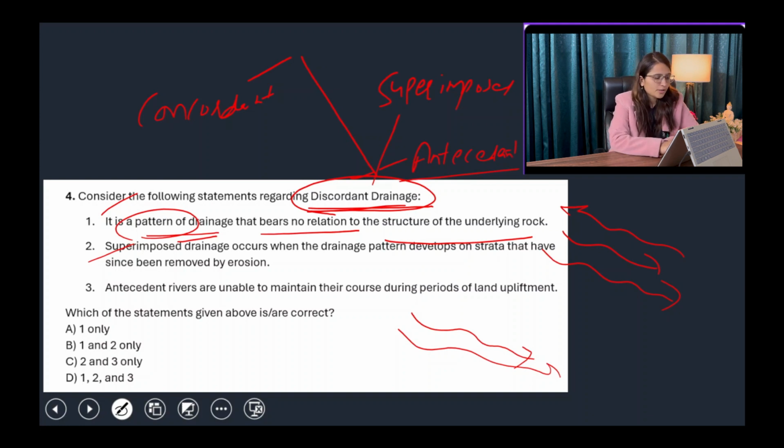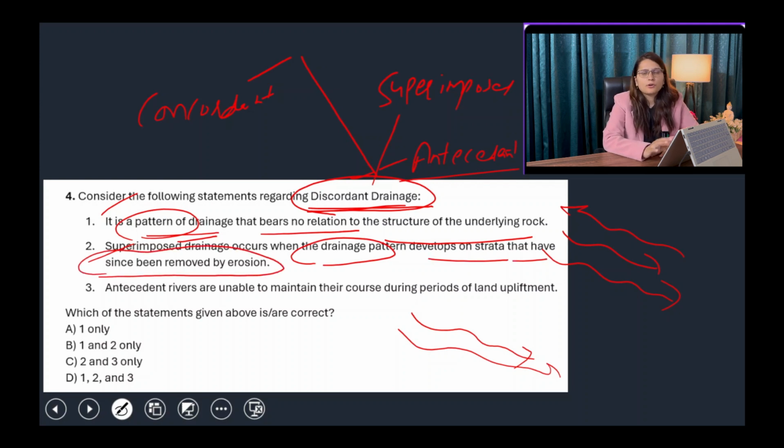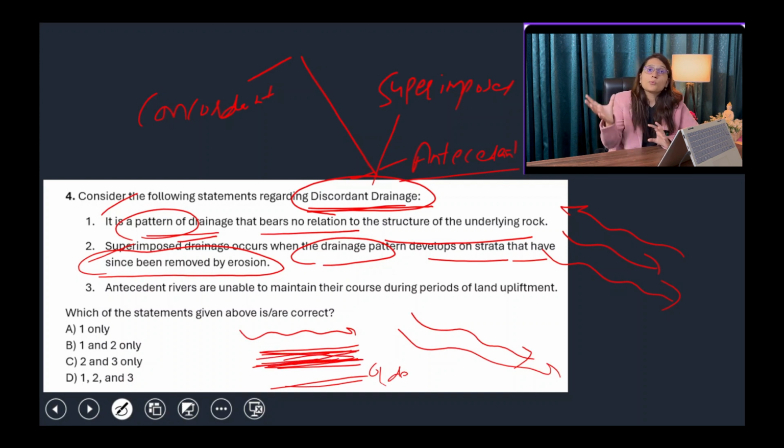Okay, so superimposed drainage pattern occurs where the drainage pattern develops on strata that have since been removed by erosion. So first of all, if a river is flowing over this rock strata, which is younger in nature, this is basically your older rock. So what will the river do? It will erode all this younger rock and will ultimately superimpose itself over this rock surface.